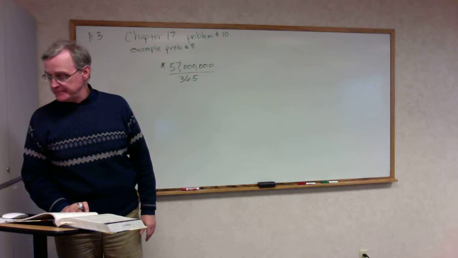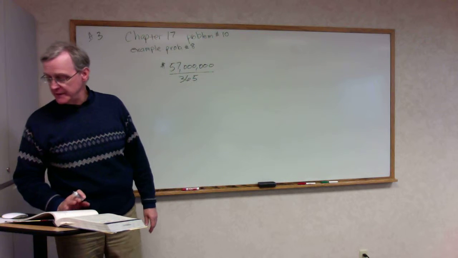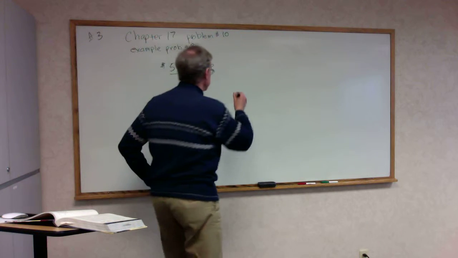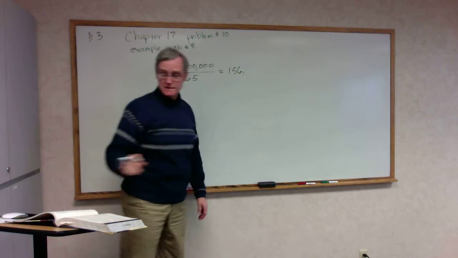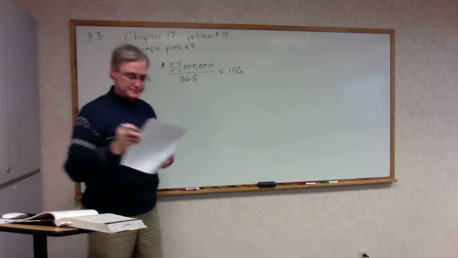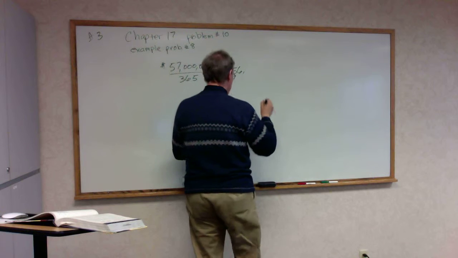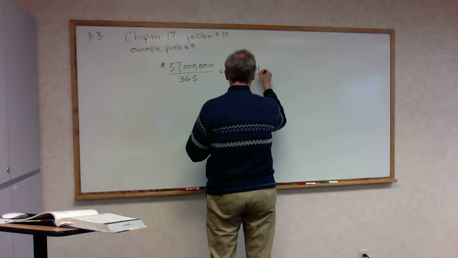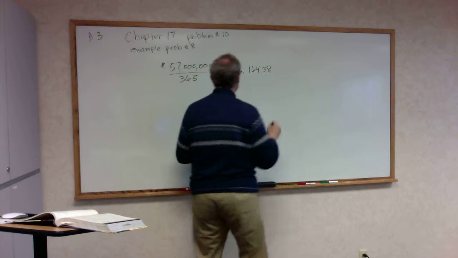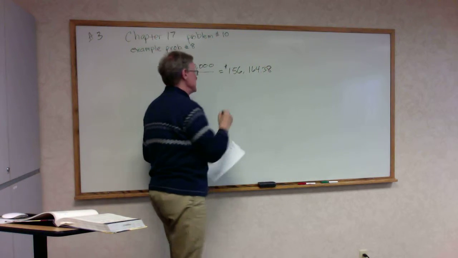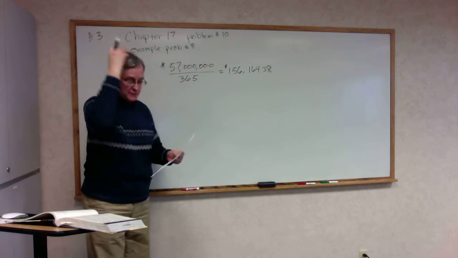365 divided into 57 million is 156,164.38. That's the average day's credit sales.